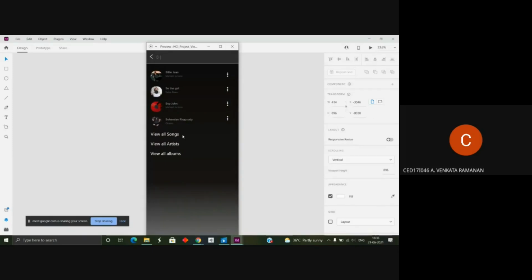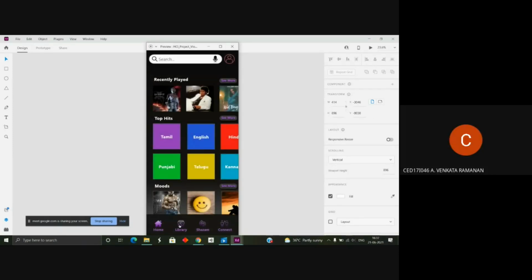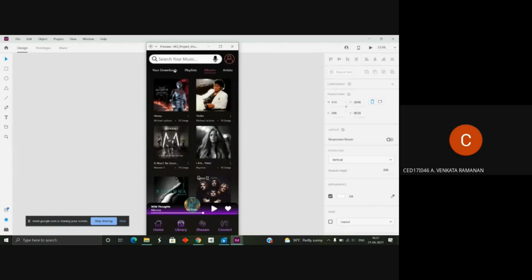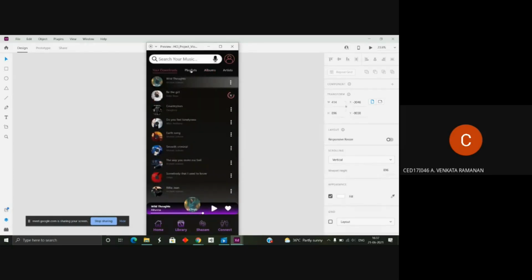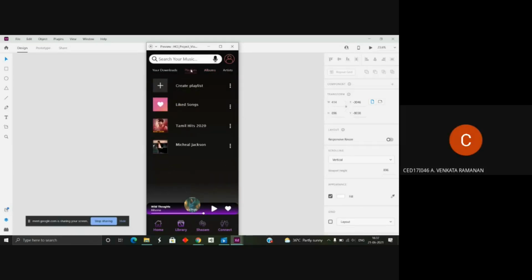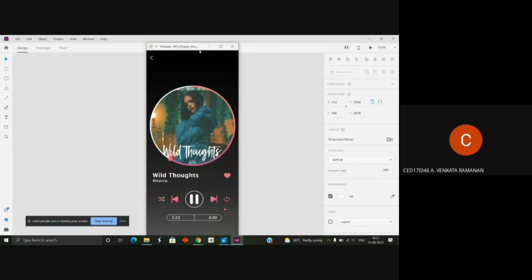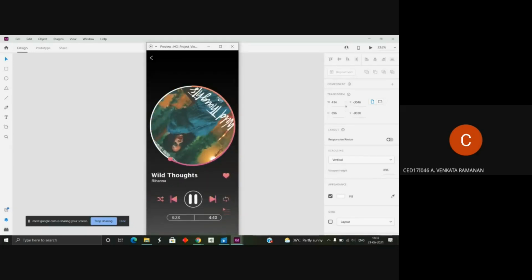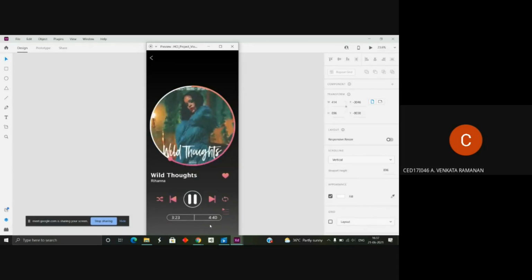Go on to the search, type something to search, come back, have a library of things: your downloads, playlists, albums, artists, and so on. Once we go on to playlist, we can check the song which is playing currently, giving cues of how much is completed, how much is yet to be done, with all the control icons and the logic given.